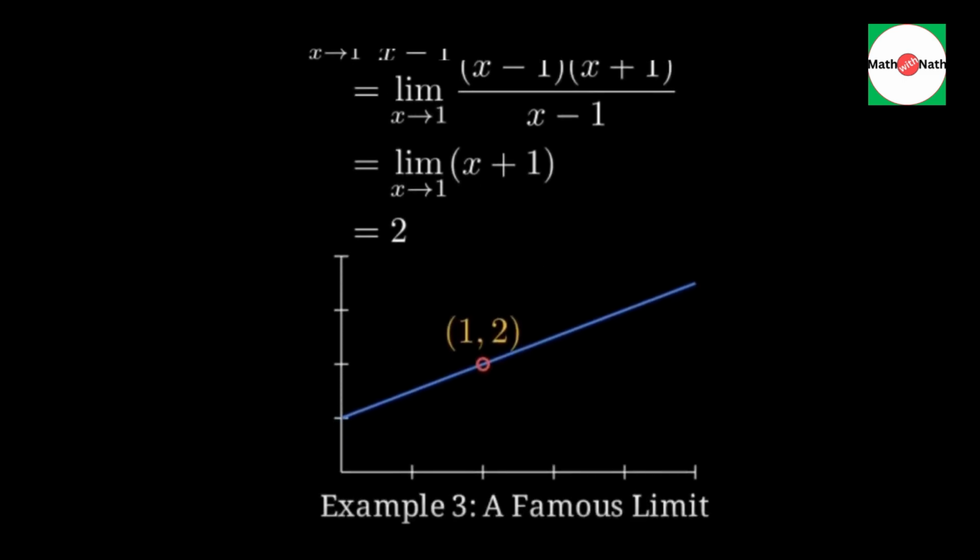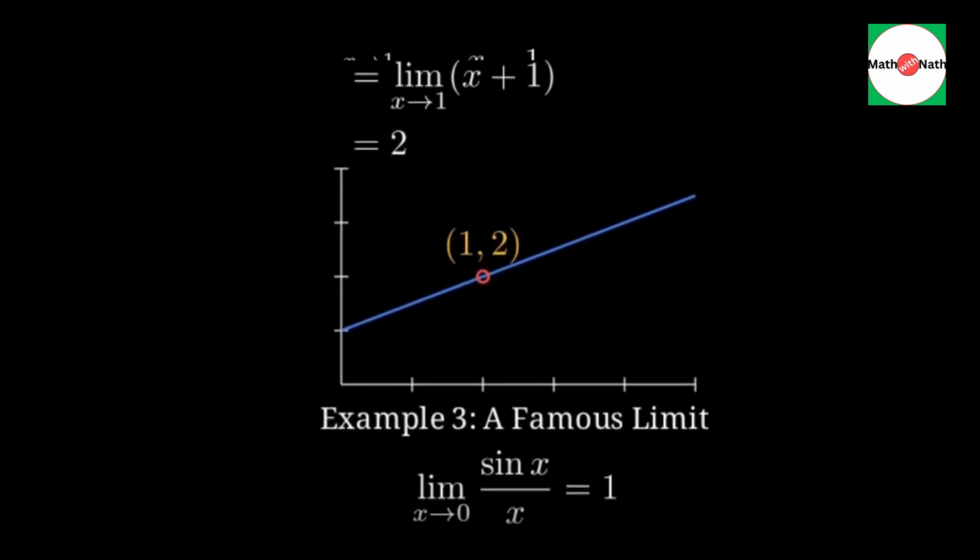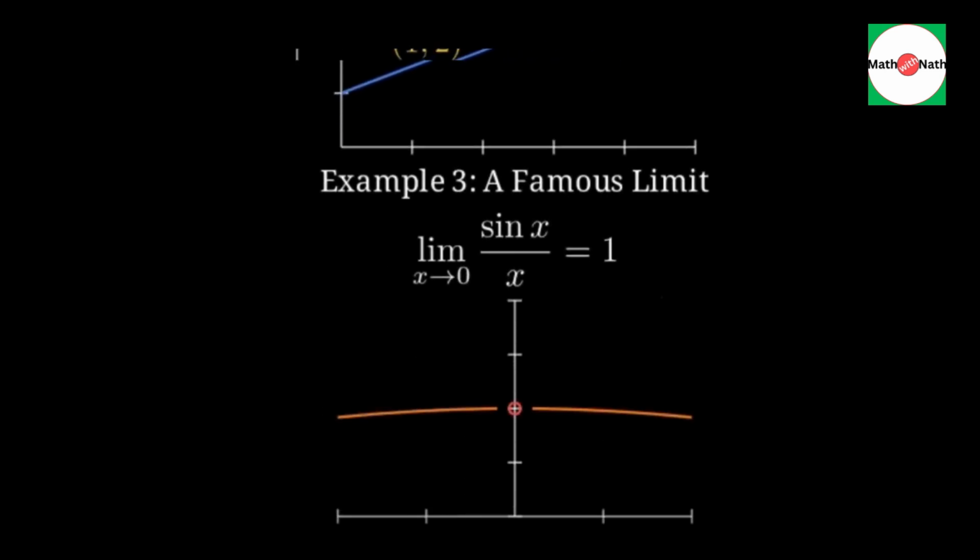Example 3. The limit as x approaches 0 of sine x over x. This is a famous limit, and it equals 1. Let's look at the graph near 0.